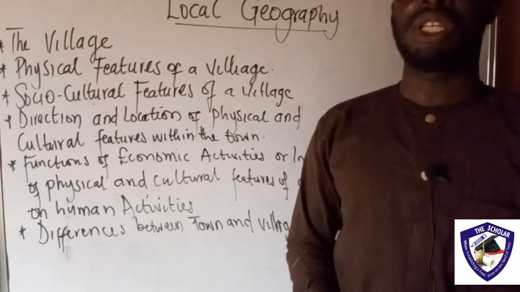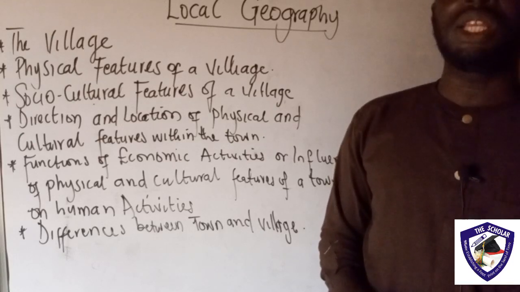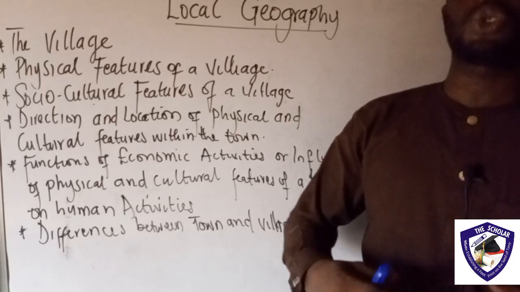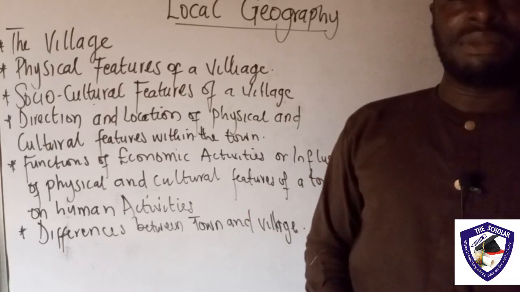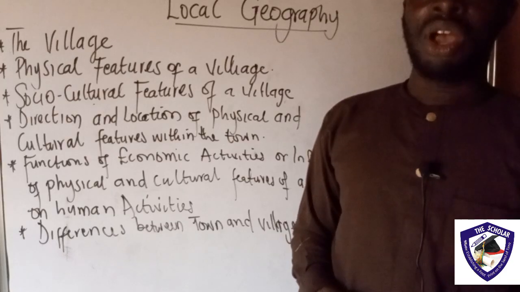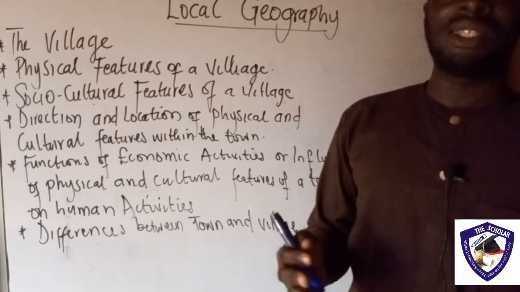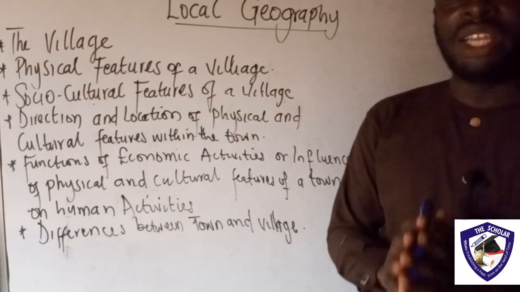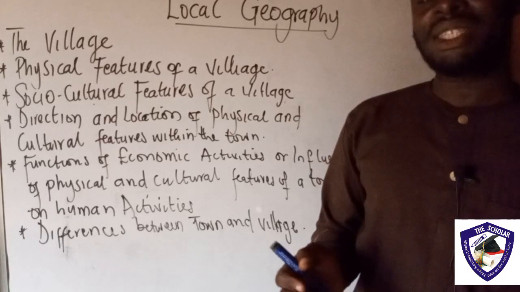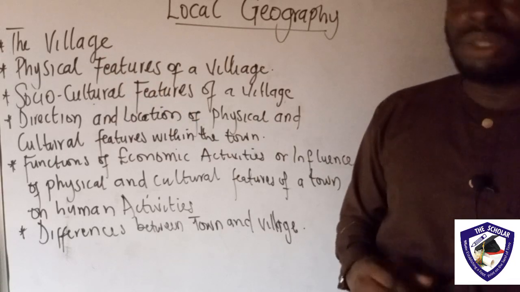At the same time, if you are looking at the socio-cultural aspect of our local geography, we'll be looking at things that have to do with our socio-cultural aspect of life. For instance, our school, our market, our transport system, our mosque, our churches, and so on. So the locality also involves our village, our towns, our local governments, and our streets, importantly, our states. And this is what will take us to the village.